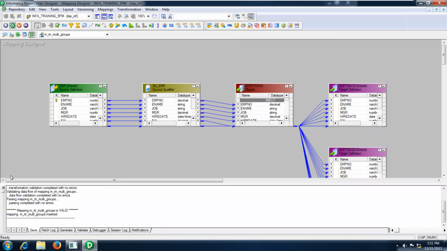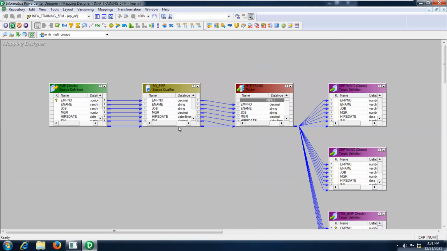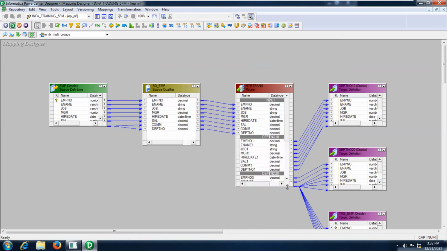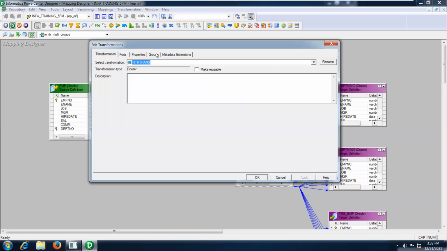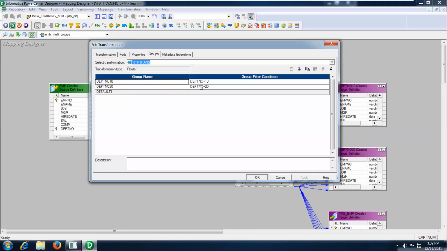Okay, so what will happen here if any record is coming from the source? Any record coming from the source will evaluate all the groups. If the condition is satisfied, it goes to the target table. If not, it will come under the default group. One single record will come one time, and it will verify all the conditions at a time. Every time it will not come from the active source.